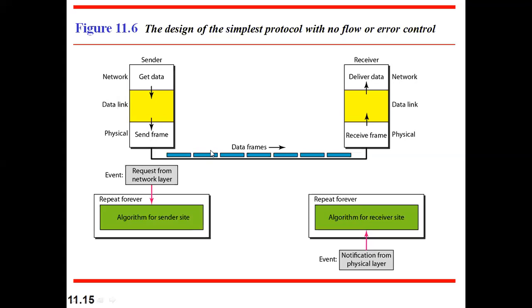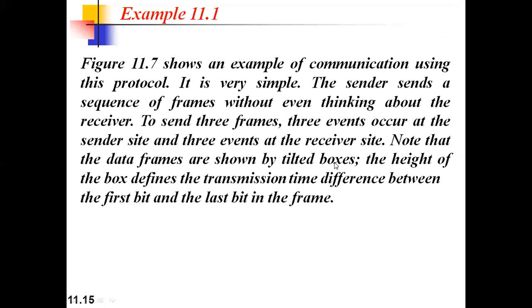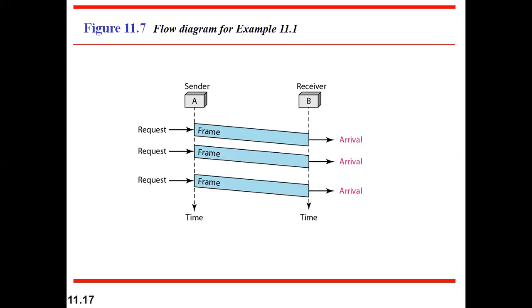But in the simplest protocol, one-way communication happens. We never worry about feedback from the receiver. Whenever they come across a request for data, they transmit over the physical link after converting it into frames. Then let us come back to the example and see how this diagram actually works.